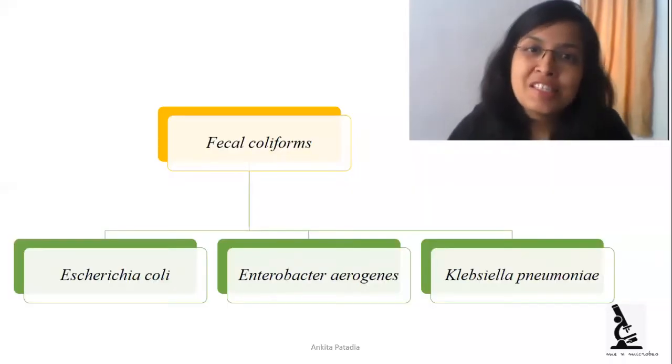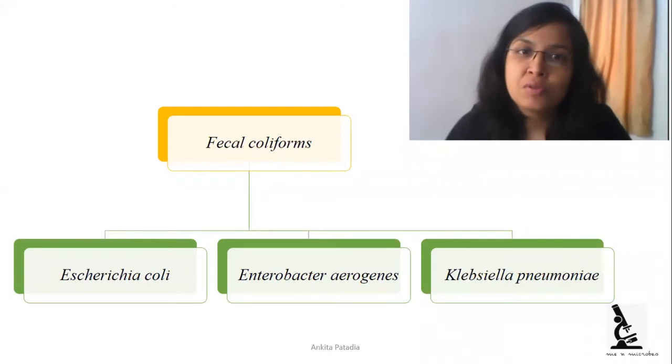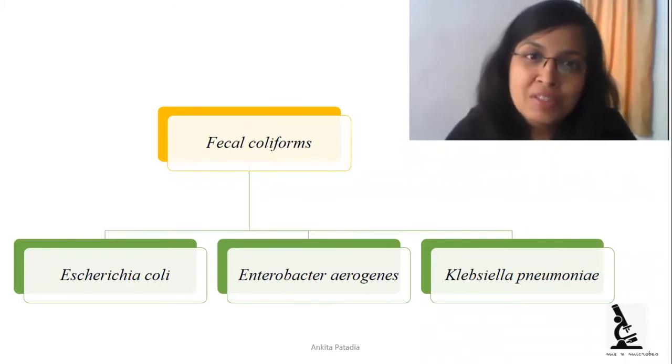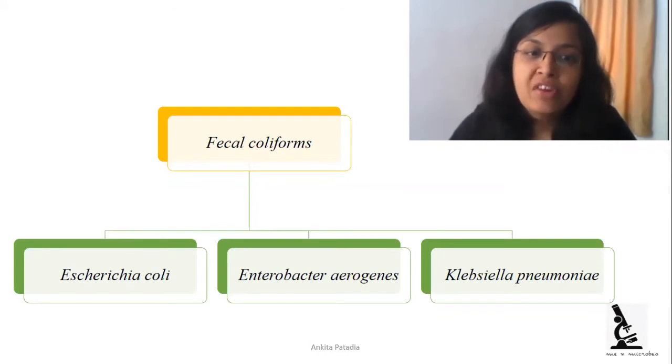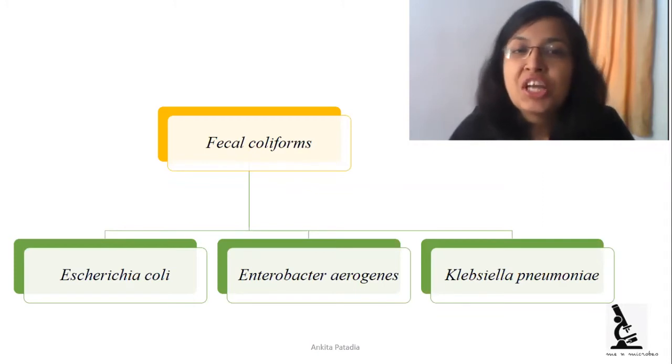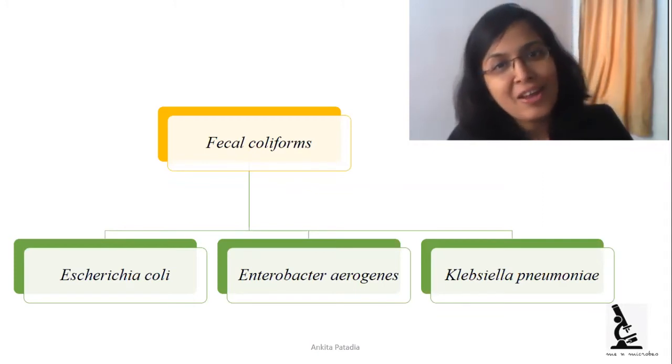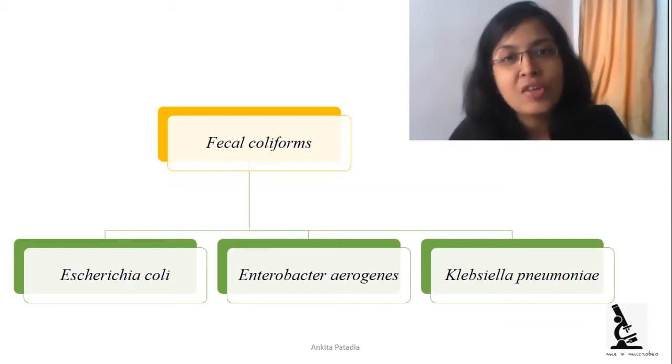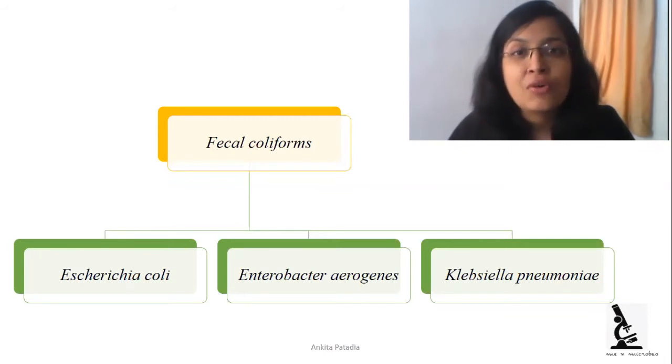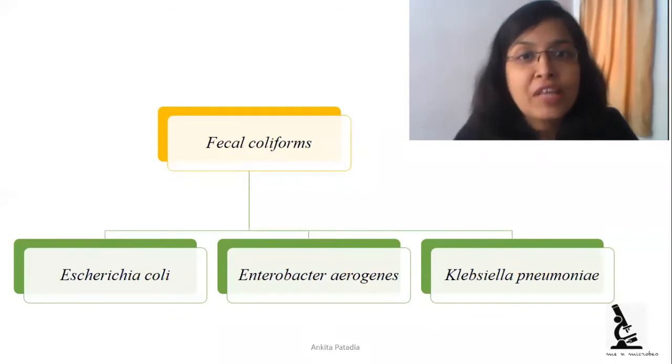Here our focus is on fecal coliforms, because fecal coliforms present in drinking water suggest that the water is contaminated with feces. So three main bacteria are considered fecal coliforms: first, Escherichia coli, second, Enterobacter aerogenes, and third, Klebsiella pneumoniae. Of these, Escherichia coli and Enterobacter aerogenes are very important, and different tests are there to check their presence as well as for identification.